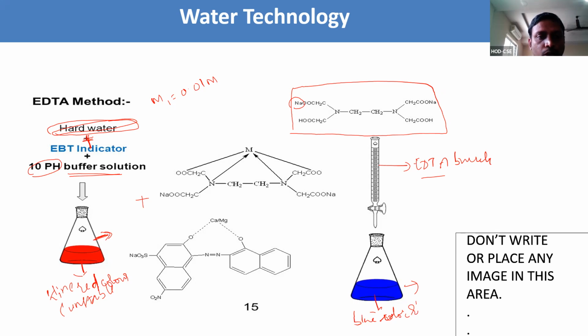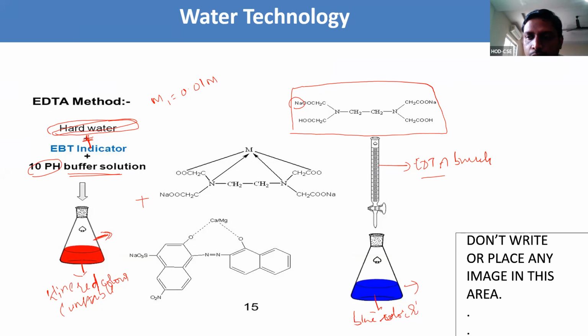Step 4, boil water. This is the method to find out. We need to estimate the hardness of water by the complexometric method, the EDTA method. To the hard water we need to add EBT indicator and buffer solution. What is the mixture of the buffer solution? Ammonium chloride and ammonium hydroxide. Right, very good.